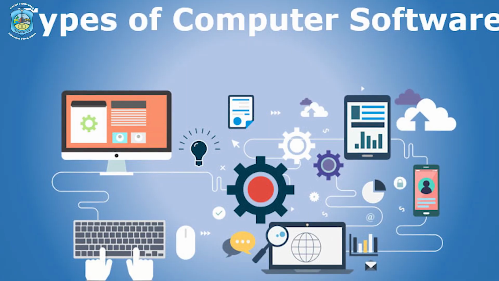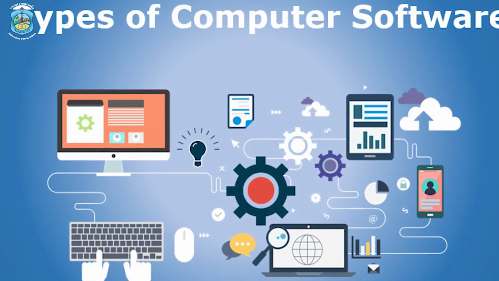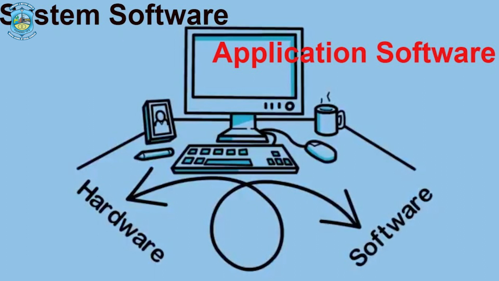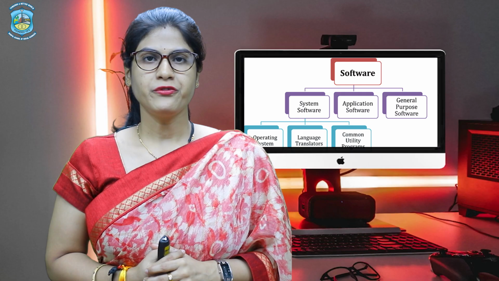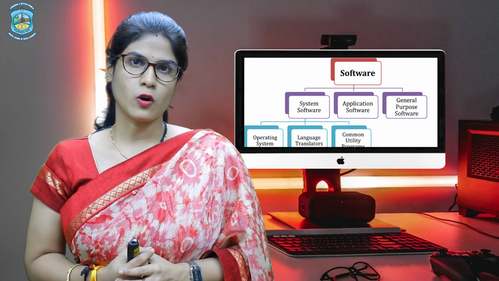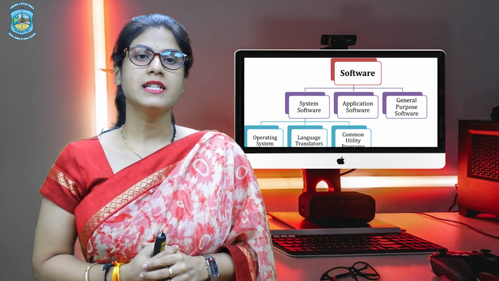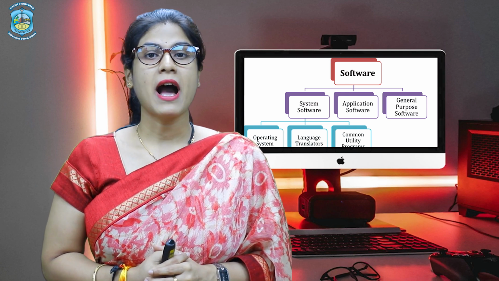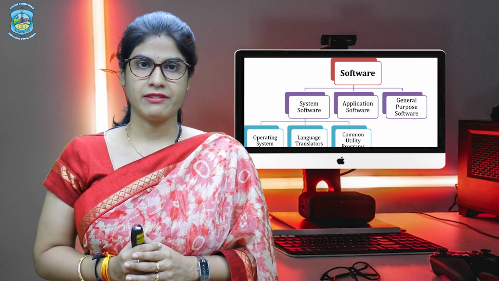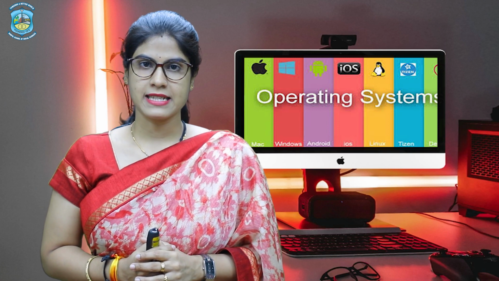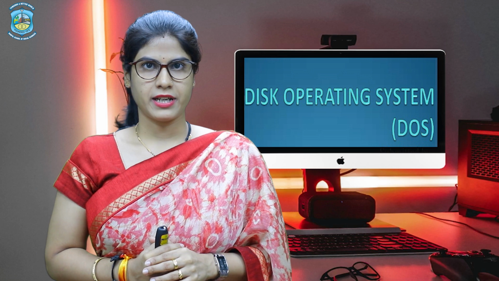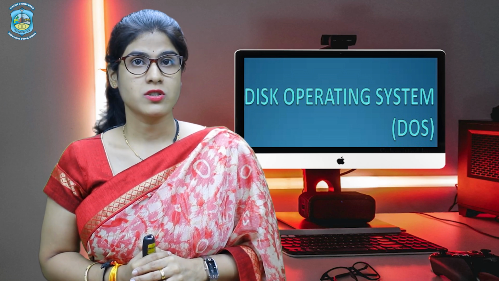Now we will talk about the types of software. Software is basically categorized into two broad categories: application software and system software. Firstly, we will see system software. System software includes the programs that are dedicated to managing the computer itself, such as the operating system, file management utilities and disk operating system, that we call DOS.